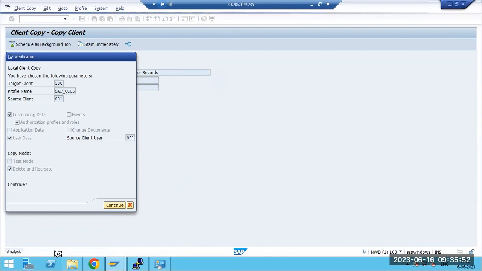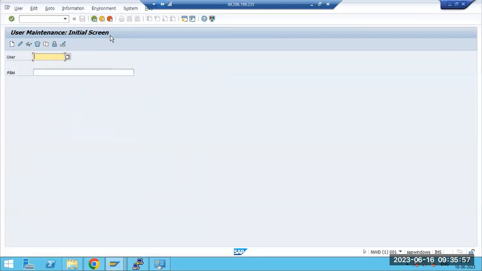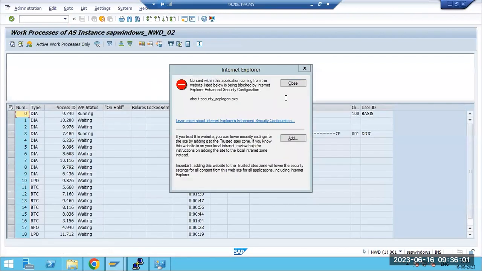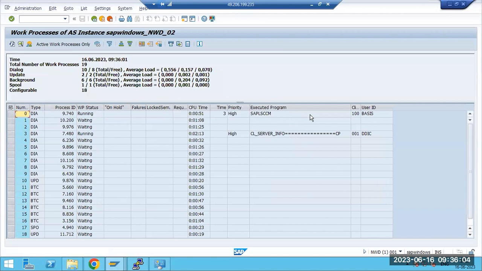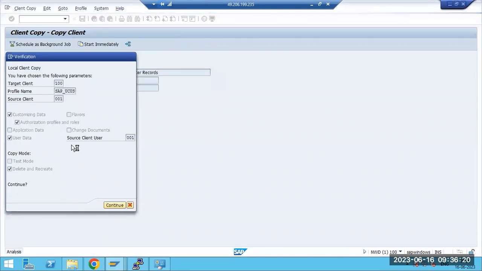See here, the data is copying in the dialog mode. Until completion of your activity, it stays in the dialog mode, which means one dialog work process is occupied. You can see one dialog work process is occupied here, one is the one I logged in with, and one more is where the client copy is processing. What program is it executing? This is the program, for client 100. Till completion of this activity, you cannot go and execute any other transactions.